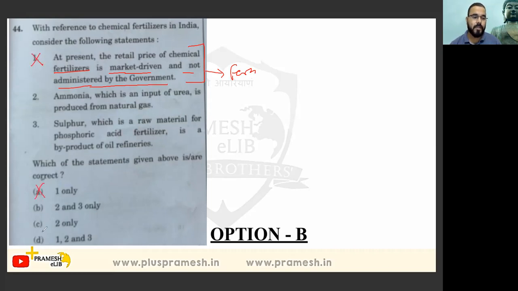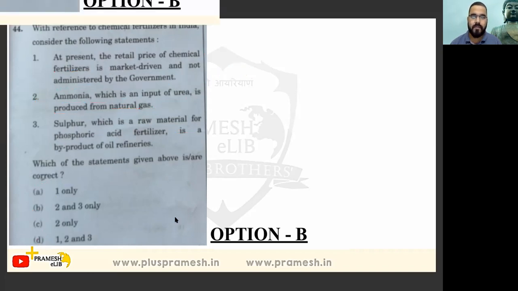So we eliminated option A and D. Another one: ammonia is an input of urea, a product of natural gas. NH3, ammonia. Yeah, sure. So option 2 is correct. Sulfur, which is a raw material for phosphoric acid, is a byproduct of oil refinery. Very true. So option B is the answer. All the other options are well known to us. This one is quite an easy to moderate question. Let's move further.